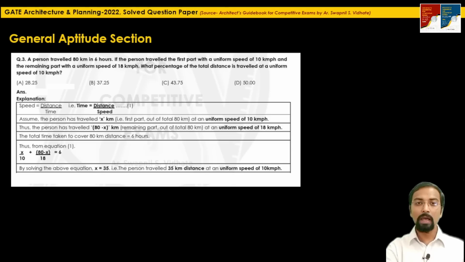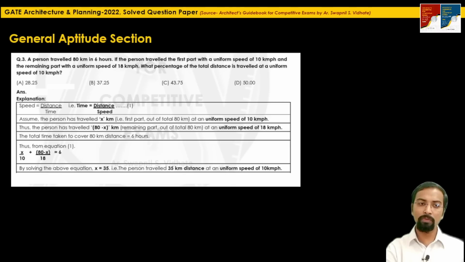So what is the value of x? This x we have assumed as the first part, where the person has traveled the distance with a uniform speed of 10 kilometers per hour. So the question is, what we need to find out is what percentage of the total distance is traveled at a uniform speed of 10 kilometers per hour.